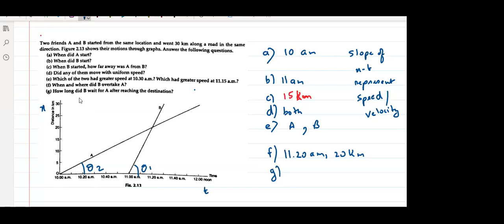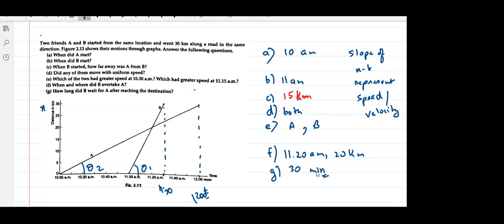How long did B wait for A after reaching the destination? B reached the destination at 11:30, but A reached at 12 noon. So how many minutes? 30 minutes. The answer is 30 minutes. Got it, everyone?